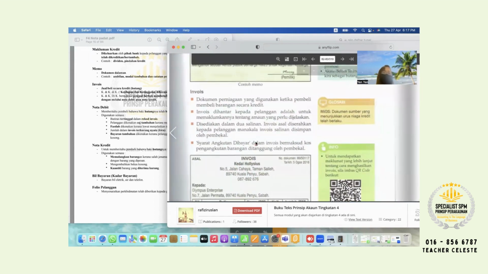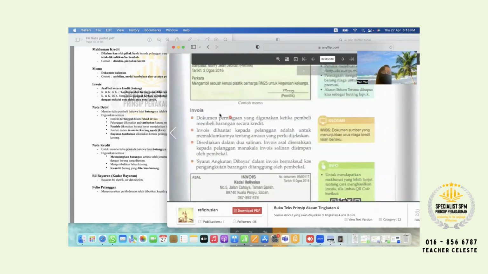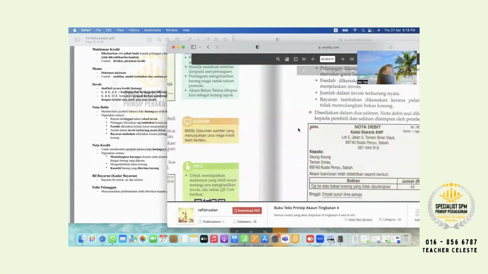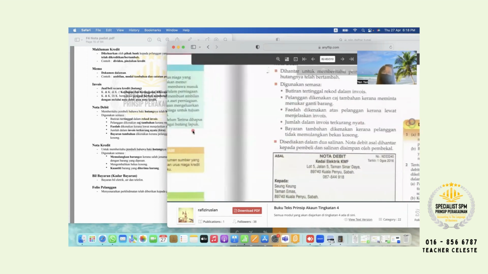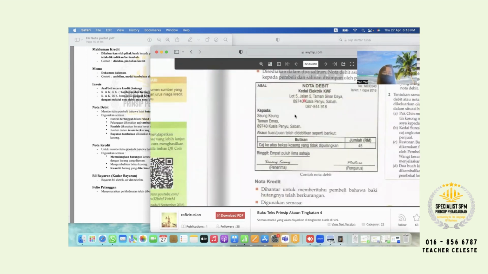You see here, today you learn the invoice is basically bila guna invoice, untuk apa, right? So next week, teacher will ask you to explain this document. So we will teach you who is penjual, who is pembeli, who is penerima, who is pembayar, and beli apa, jual apa, dengan harga berapa, how to make payment, got make payment or not? Okay, so now you have to remember all the things here first, the basic documents first. If let's say you got some soalan, please do send me your question. Okay, so this one is the content of the nota debit.